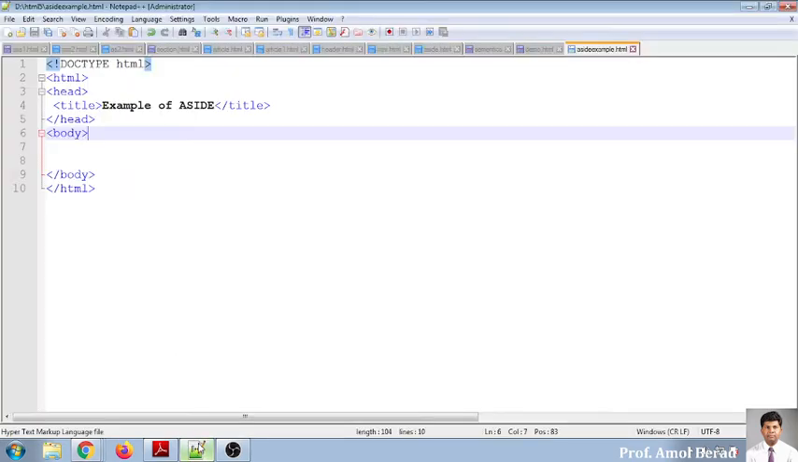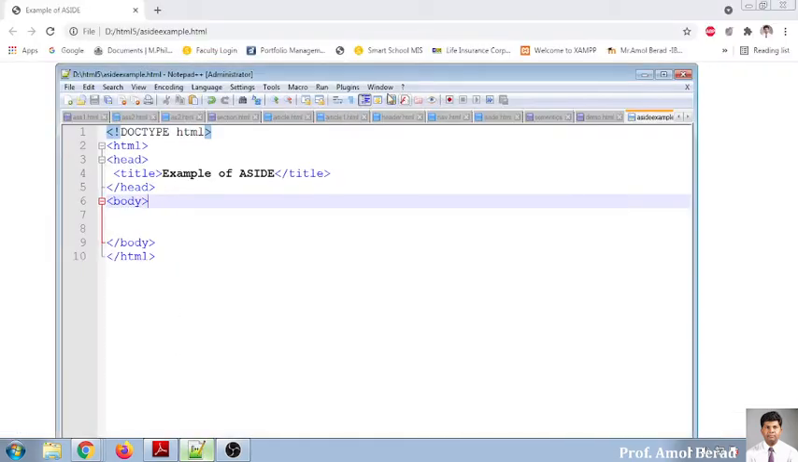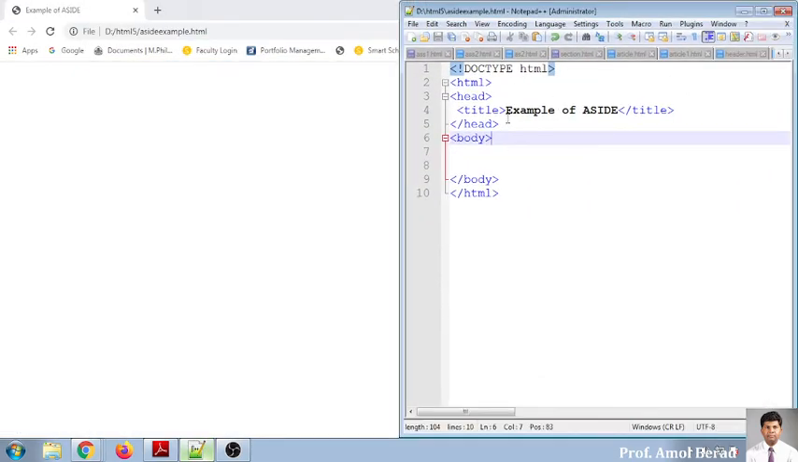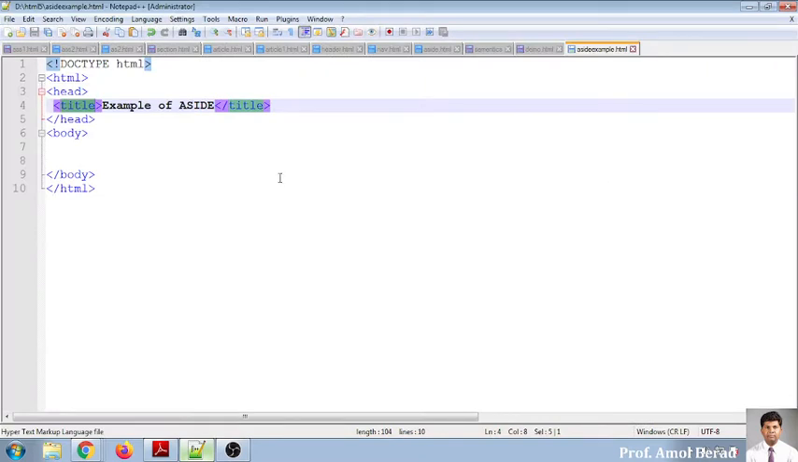This is an example of aside. See this. What is it? Example of aside. And what I have written? Same thing here I have written. That is an example of aside. See this. And the same name has been displayed here at the top left-hand side. So whatever you write in a title, it is always displayed at the tab level. So this I need to explain.